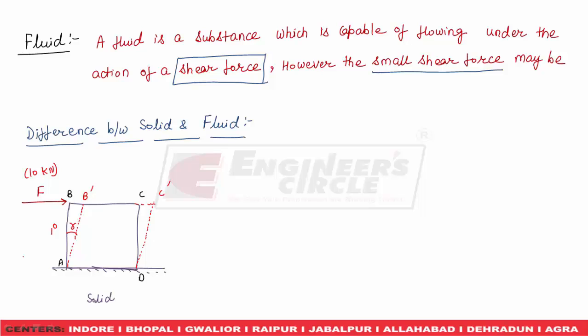For those 5 minutes, the deformation in this body is constant, equal to 1 degree, and after 5 minutes, if I remove this force and it is within your elastic limit, then the body, which was deformed to A, B dash, C dash, D, will regain its original shape and come back to the position A, B, C and D. This is the meaning of a solid.